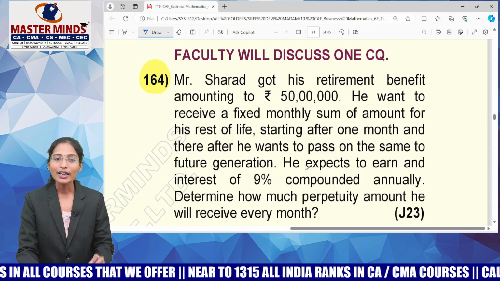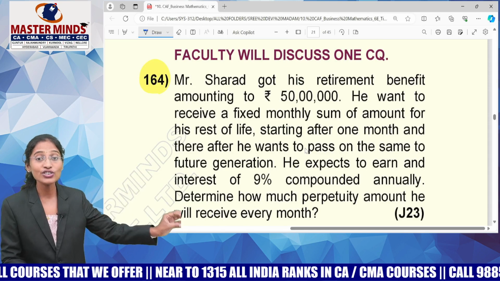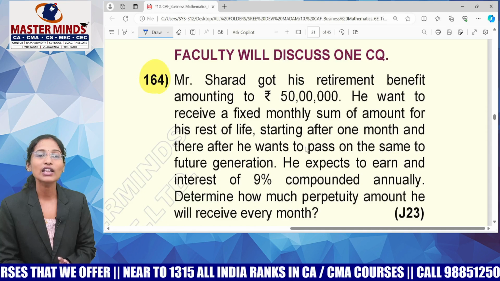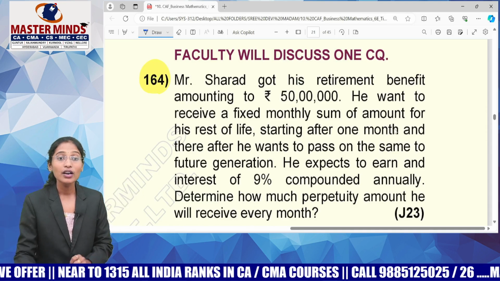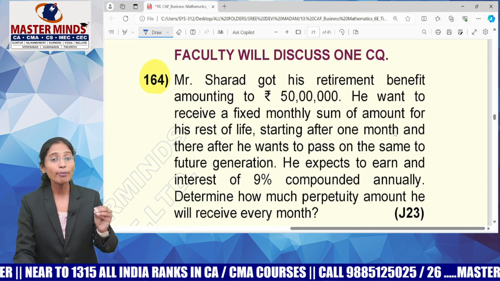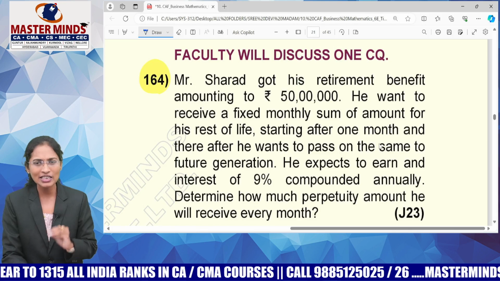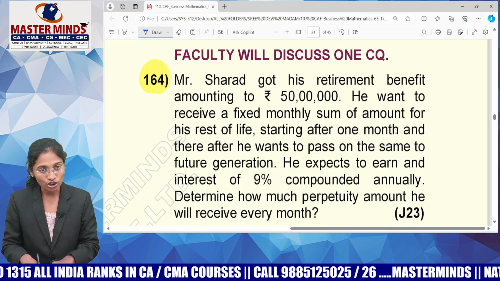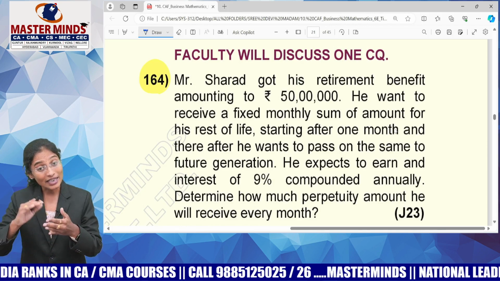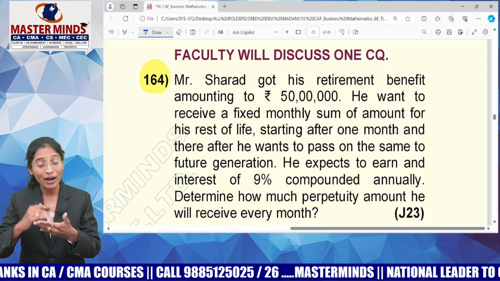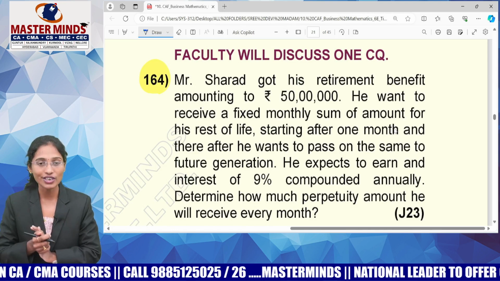Means, guys, Mr. Sharath has how much in his account? 50 lakh. So he is keeping the money in his account, and he wants to receive a monthly sum for the rest of his life, and he wants to pass these receipts to the future generations.